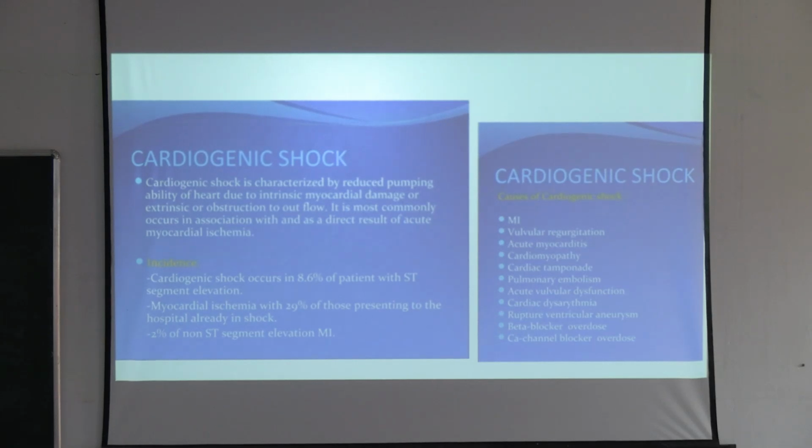So the causes of cardiogenic shock. The most important and very common one is myocardial infarction, MI. Then you have valvular regurgitation and acute myocarditis. You can read the rest down there. None of it is related to orthopedics.